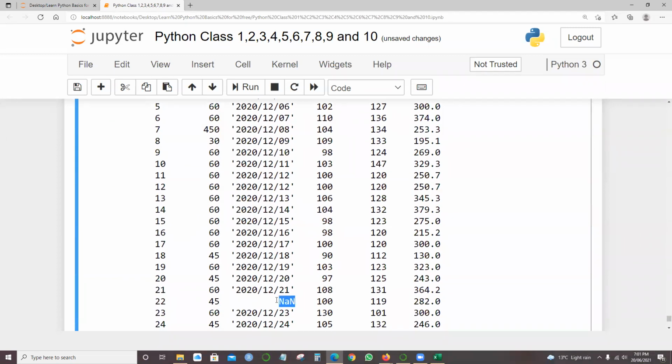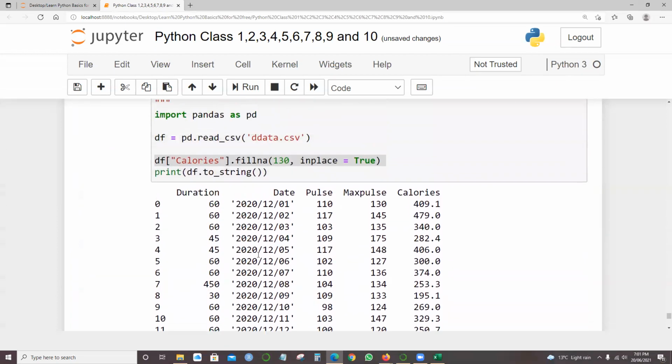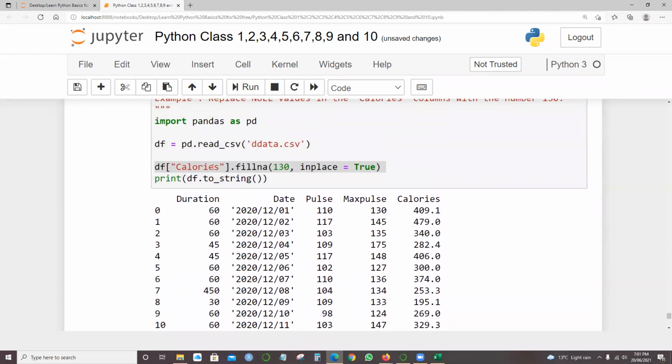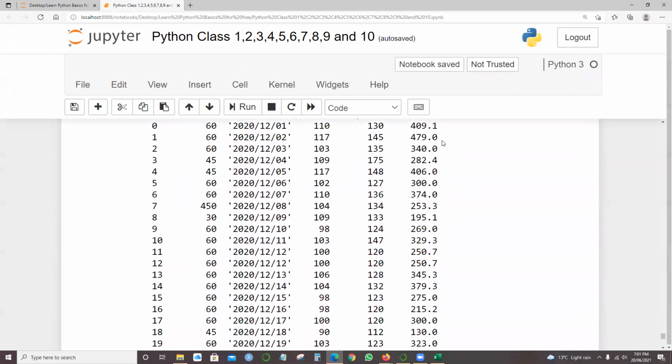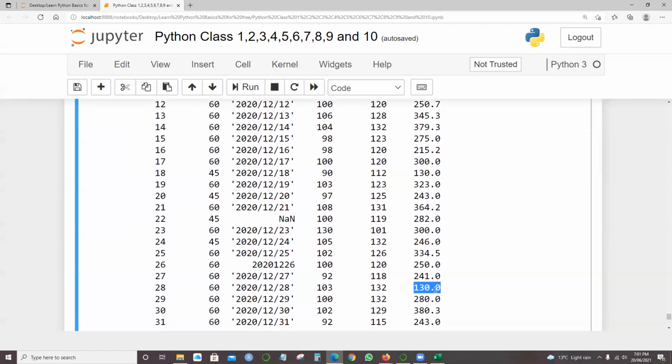So when I say NaN, it means null, but here it's not replacing this section of date. It is replacing only the section where it says calories. See, calories filled with 130. So calories, everything is all full. We got 130 over here, which was blank, being replaced with 130, and here also.